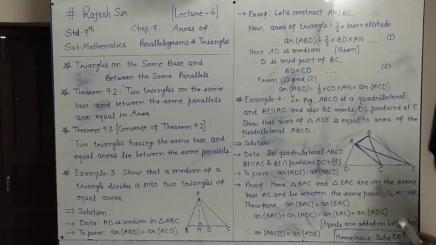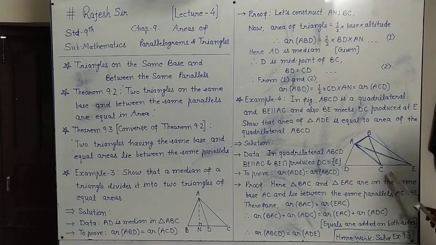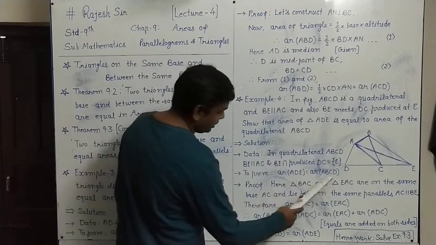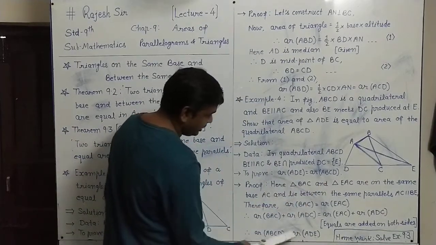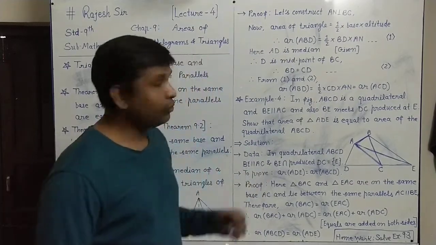On that side also, the area of EAC plus the area of ADC gives the whole triangle ABE. So in place of these two, we can write the area of ABE. That means we wanted to prove the area of ADE equals the area of ABCD, and we have it. So in this simple way, we have proved Example 4.